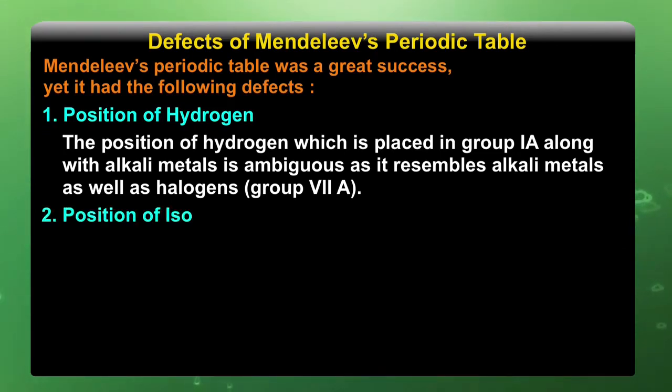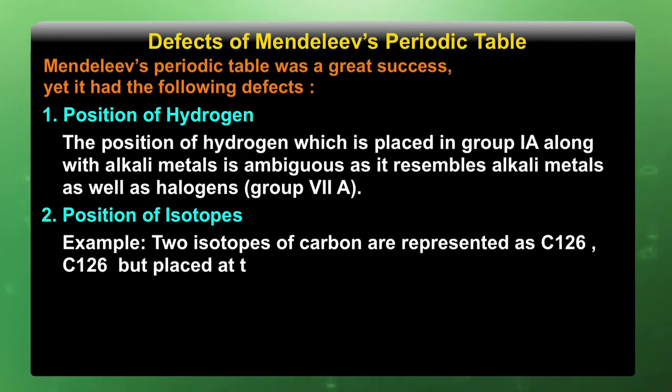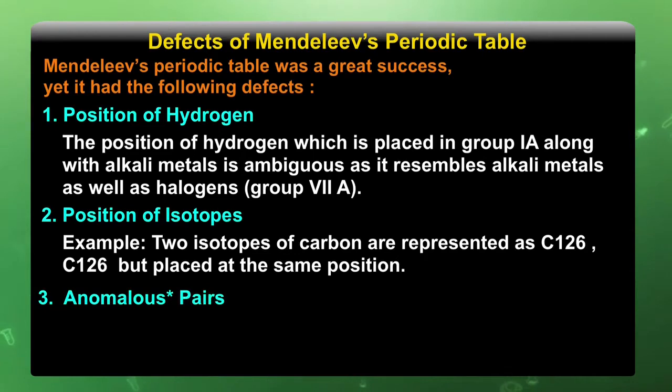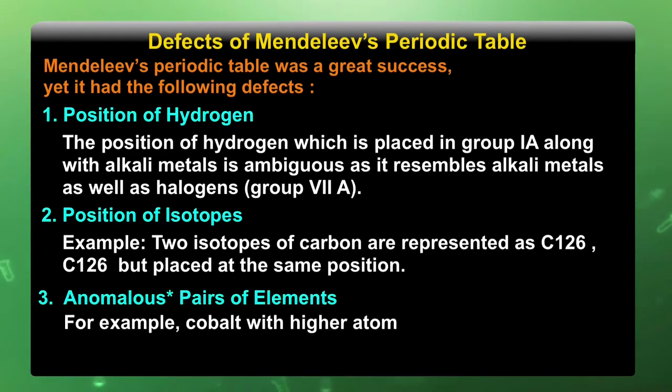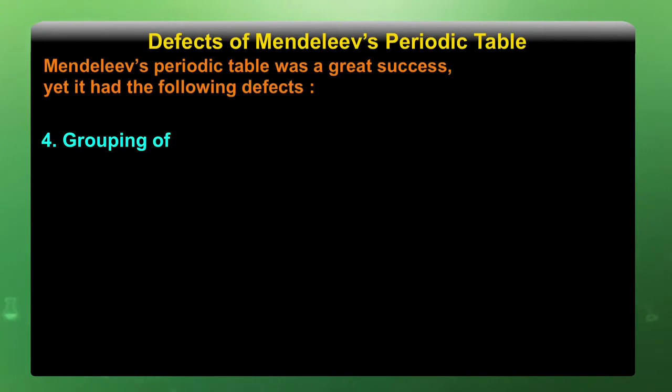Second, position of isotopes. For example, 2 isotopes of carbon are written as C-12 (atomic number 6) and C-14 (atomic number 6), but are placed at the same position. Third, anomalous pair of elements. For example, cobalt with higher atomic mass, that is 58.9, was placed before nickel with lower atomic mass, that is 58.7.